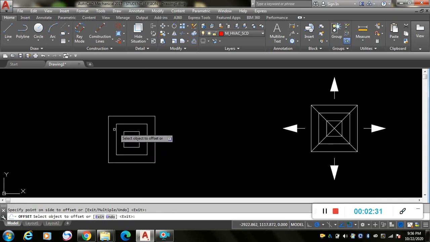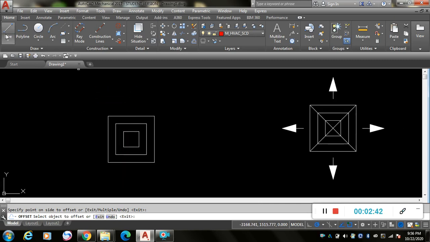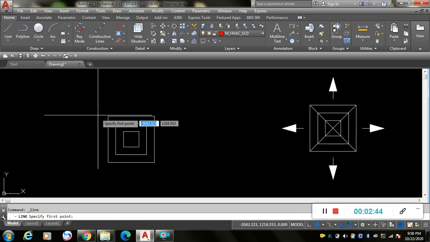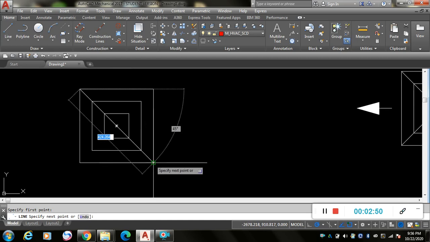We will get 2, and again 3, a total of 3 boxes. Now we have to take the line command, or you can press L, and create 2 diagonals.